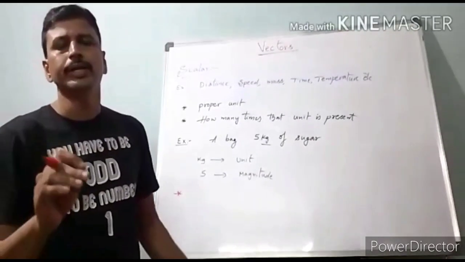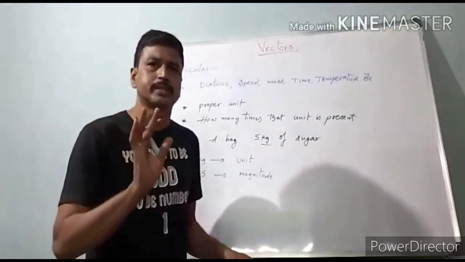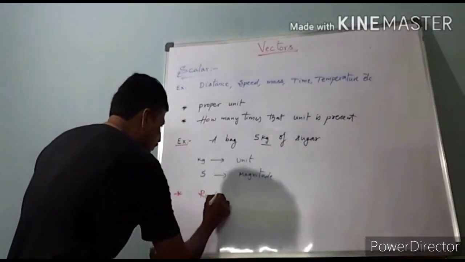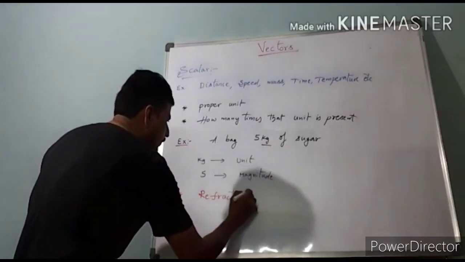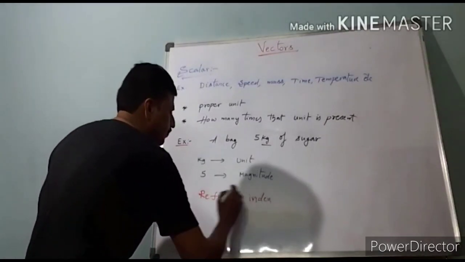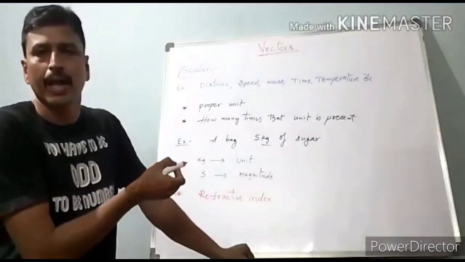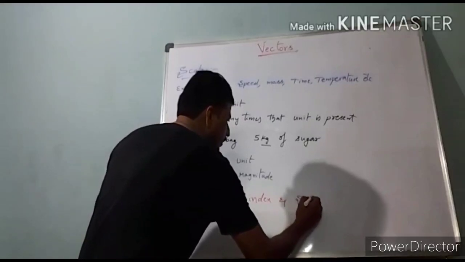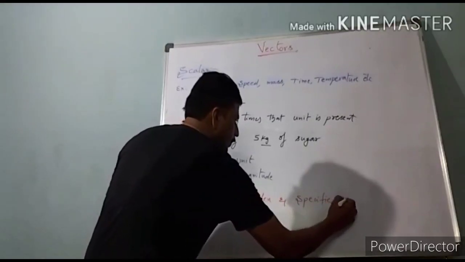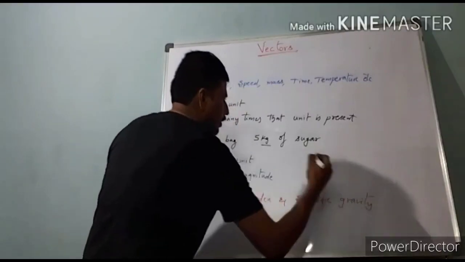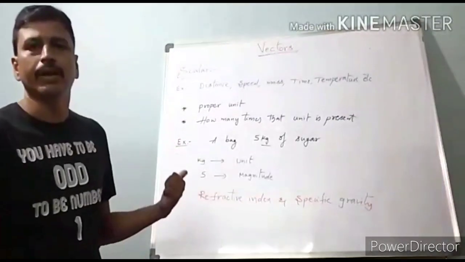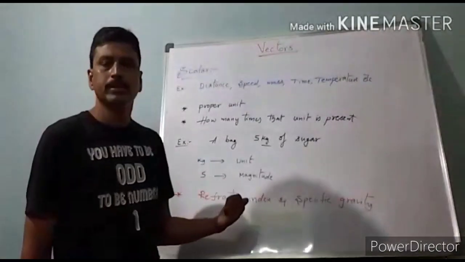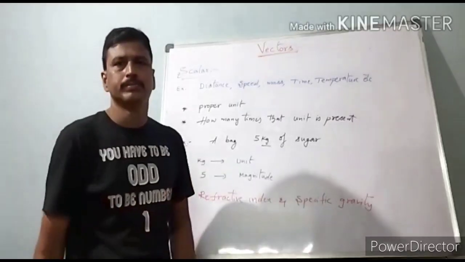Sometimes a unit is not compulsory to represent a scalar quantity. For example, refractive index, it does not have any unit. Specific gravity, these do not have any proper unit, so they can be considered as scalars. Write down.